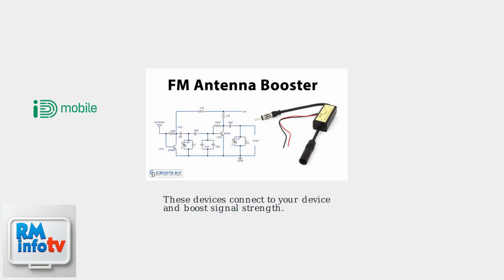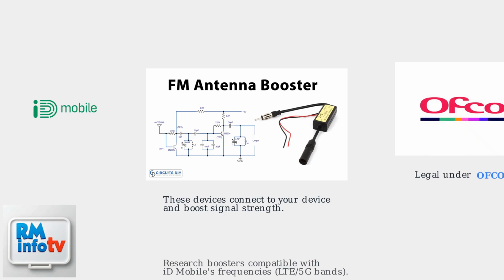For consistently weak signals in homes or offices, consider external antennas or signal boosters to amplify reception. These devices connect to your device and boost signal strength by amplifying weak cellular signals. Signal boosters are legal under Ofcom rules in the UK. Research and purchase a booster compatible with ID Mobile's frequencies, such as LTE and 5G bands. Also, ensure your SIM card is properly inserted to avoid any registration issues that could affect connectivity.